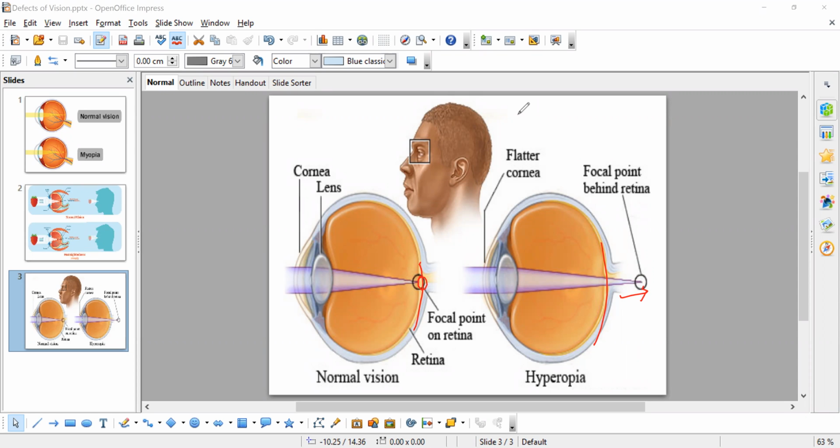Miss, why are we learning about eye parts and ear parts in physics?